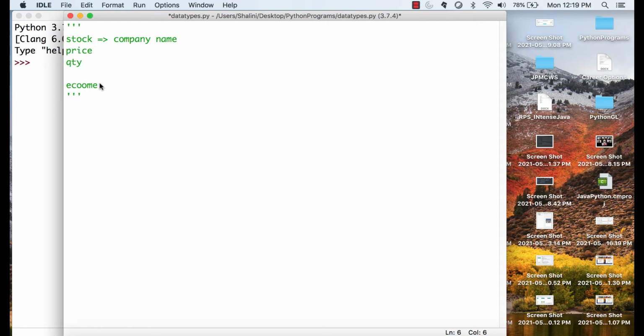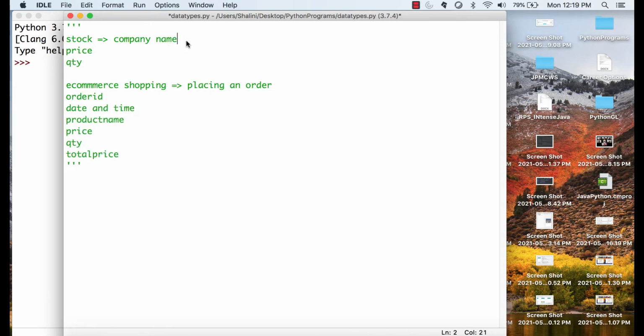Let's consider another example, say an e-commerce shopping application. In an e-commerce shopping application, we have customers who place an order for a product, right? So they will be placing an order. We will definitely have an order ID. We'll have the date and time when the order was placed. We will have the product name or item name, whatever you want to give. We will have the price of the product. We will have the quantity purchased for that product and the total price. Say I just consider these attributes or characteristics.